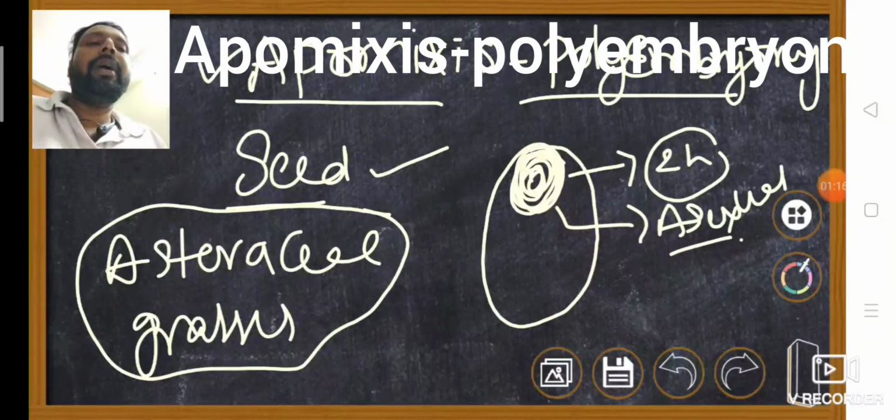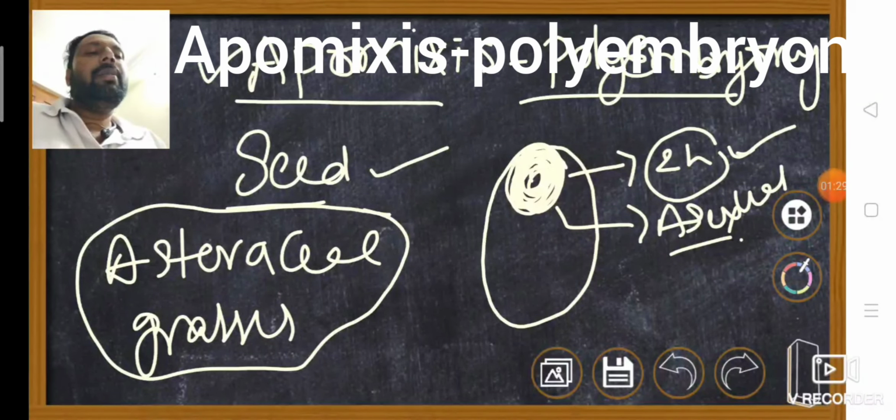Actually the egg cell is haploid; the haploid egg cell and haploid male gamete fuse to form a diploid zygote. But here it is not like that. Directly the egg cell is formed without meiotic division, so now it is in diploid condition. So those seeds are apomictic. That seed has a diploid embryo developed from the diploid egg cell.